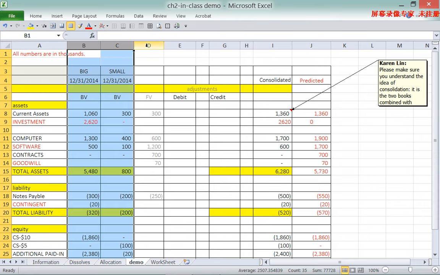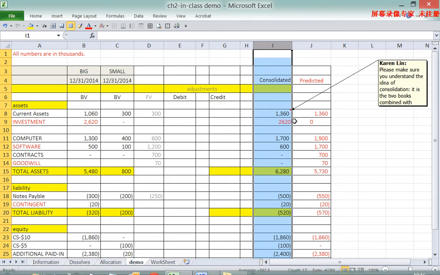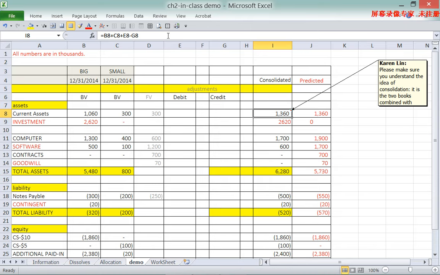So you don't put the fair value here. You just put the two book values and add them together, which is the first step. If you look at my formula, it's basically the two numbers added up. If I have any adjustment here, debit or credit, I add the debit and subtract the credit.